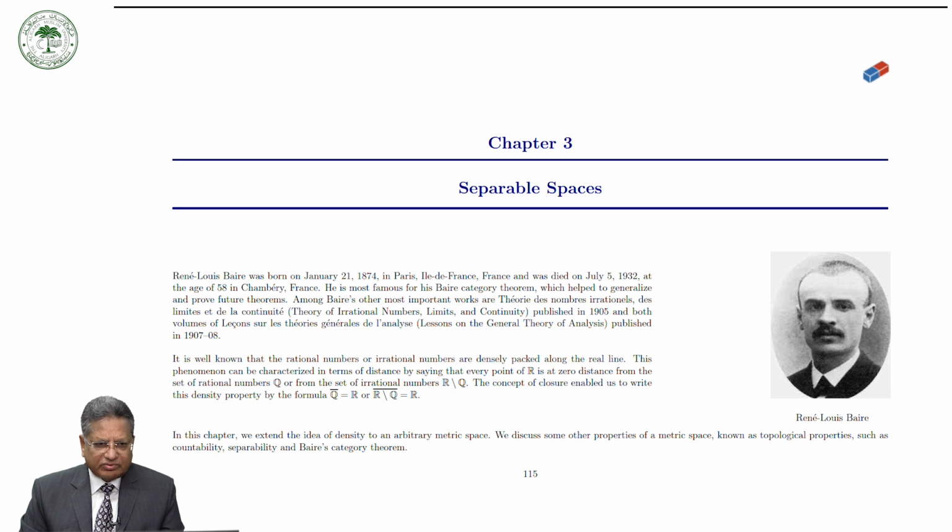So in this talk, we extend the idea of density to an arbitrary metric space. We discuss some other properties of a metric space known as topological properties, such as countability, separability, and Baire category theorem.